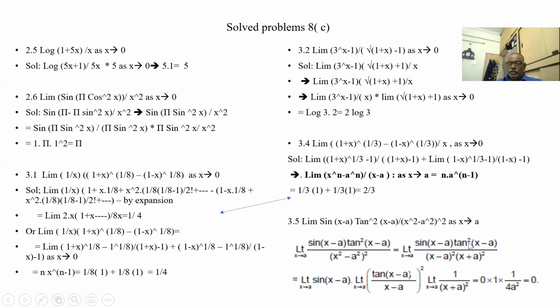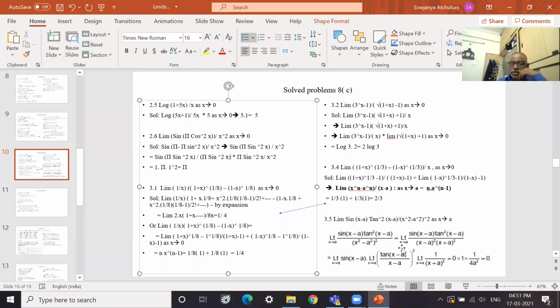So tan (x minus a) by (x minus a) whole square is one part, and limit of sin (x minus a) is another part. Limit of 1 by (x plus a) whole square is another part. So when I substitute x equal to a, sin 0 is 0, tan (x minus a) by (x minus a) is 1, and 1 by (a plus a) whole square, 2a whole square, is 4a square. So the answer is 0.